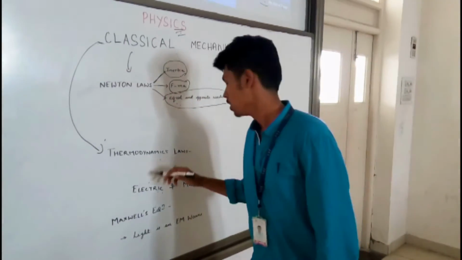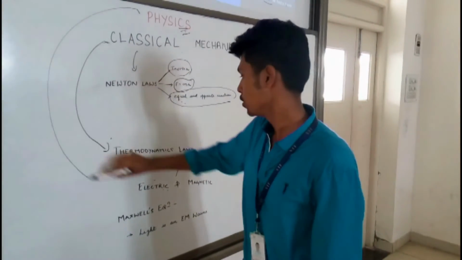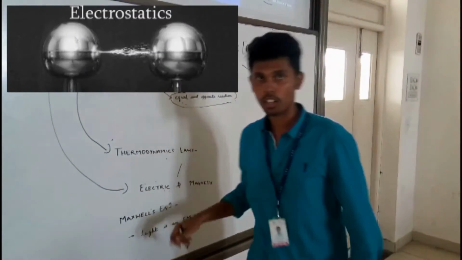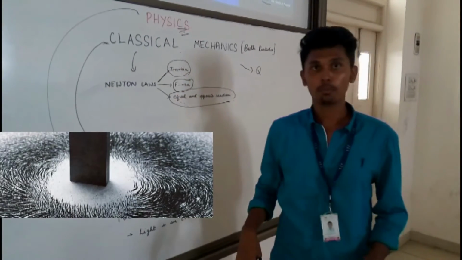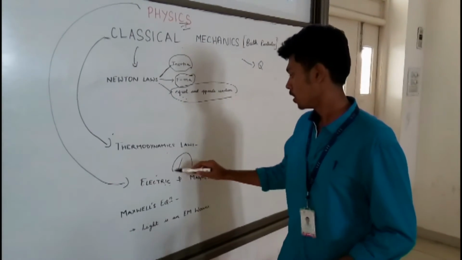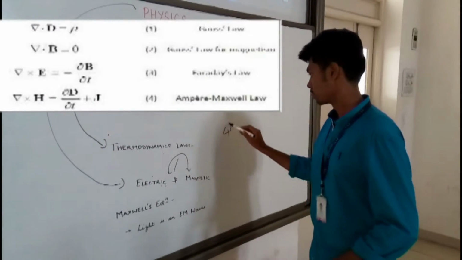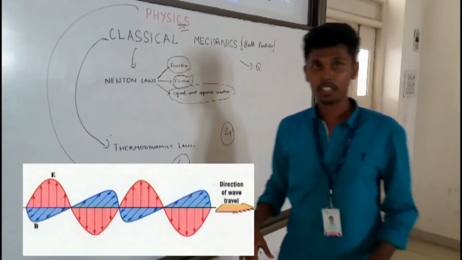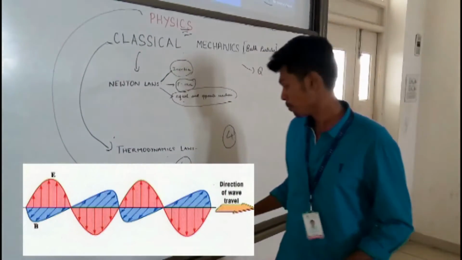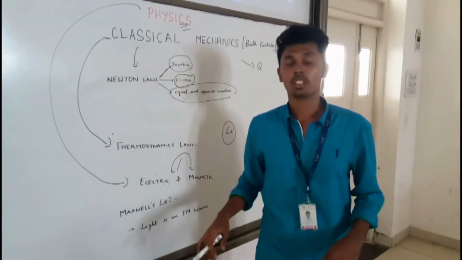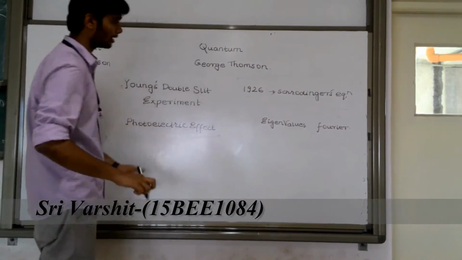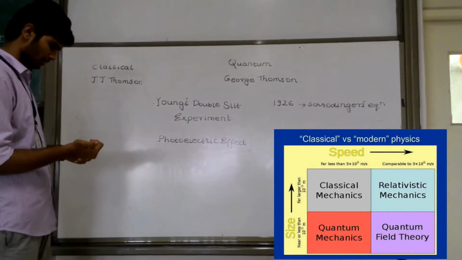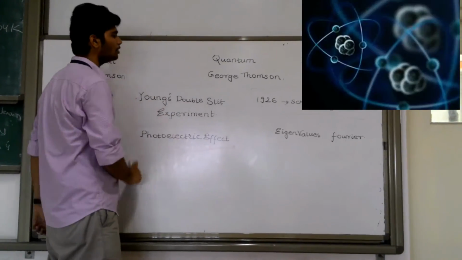After thermodynamics, physics was divided further into two topics called electromagnetics and magnetostatics. Then Maxwell proved that they both are interrelated through his four equations. Then he stated that light is an EM wave, through which quantum mechanics arises. We started moving from classical to quantum mechanics because Young's double-slit experiment proved that